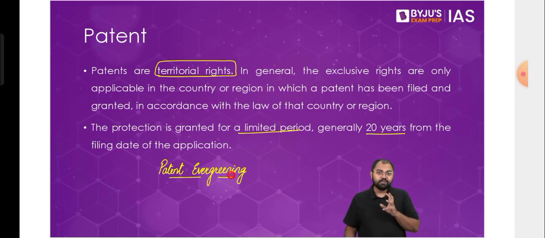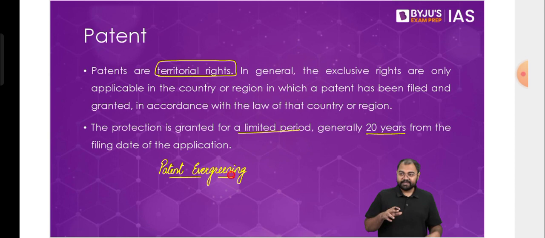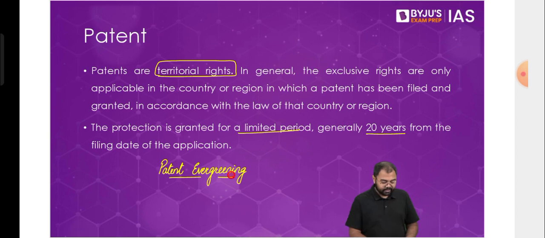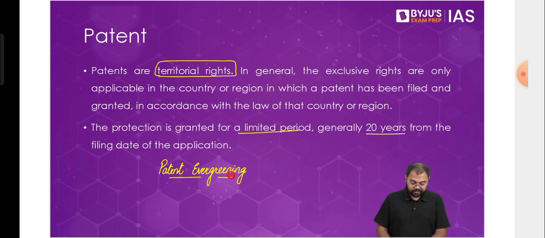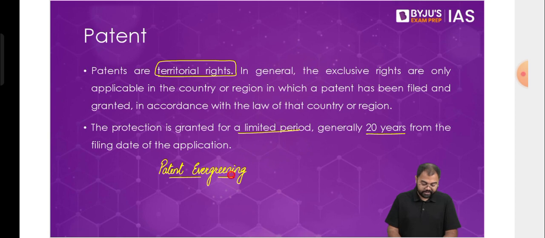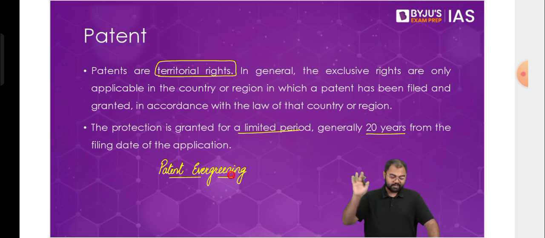Especially in the pharmaceutical industry, we see that it happens a lot. In the ingredients, the companies make a very minor, insignificant change, and they come to the government with that insignificant change and say that, look, this is a change, and hence there should be a new patent for me. In this manner, they keep extending that patent for as long as possible. Something like this is called patent evergreening. Now, in India, there are rules that ensure that patent evergreening cannot be done very easily. Otherwise, a lot of companies, especially in the pharmaceutical sector, keep using the strategy of patent evergreening so that they can extend the patent for as long as they can.